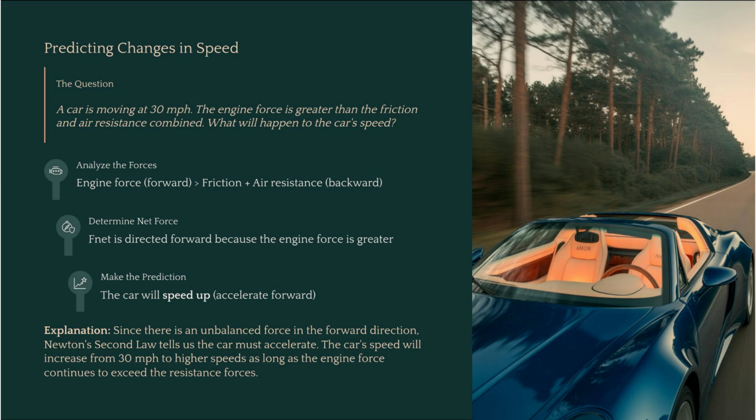Let's predict what happens to speed. If a car is already moving, and the force from the engine is greater than the total forces of friction and air resistance, what happens? Your prediction should be that the car will speed up. It will accelerate. This is because the net force is in the forward direction.